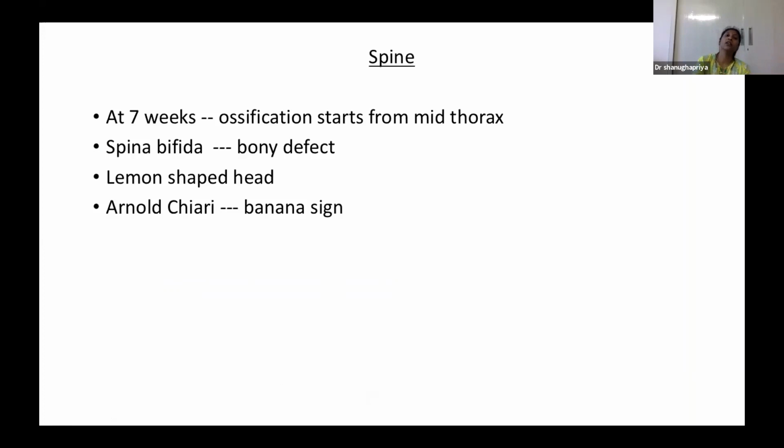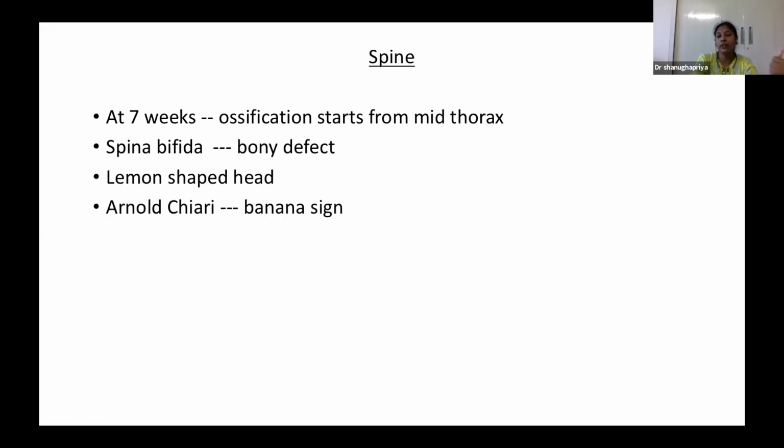So coming to the spine. At 7 weeks, generally the spine ossification starts from the mid-thorax level and goes caudally and cranially. So spina bifida can be detected by the indirect signs that I told you, like a banana cerebellum or the lemon-shaped head, or by the direct sign like a defect in the spine itself, the direct visualization of the bone defect. So all those things can be picked up in the 12 to 14 week scan itself.